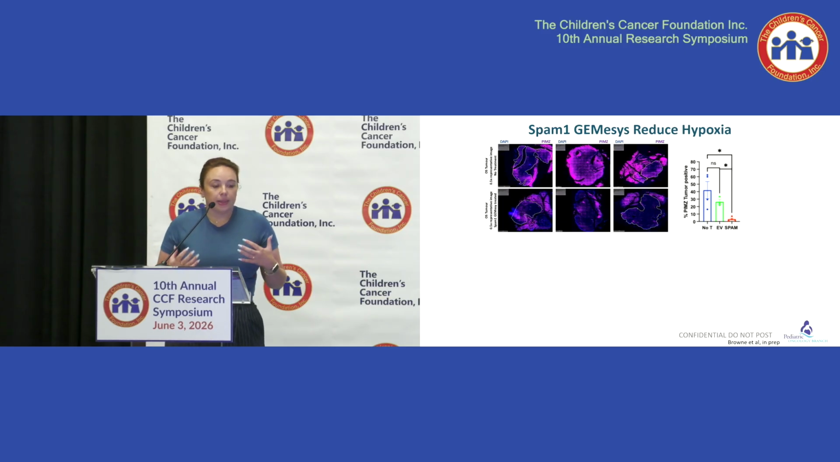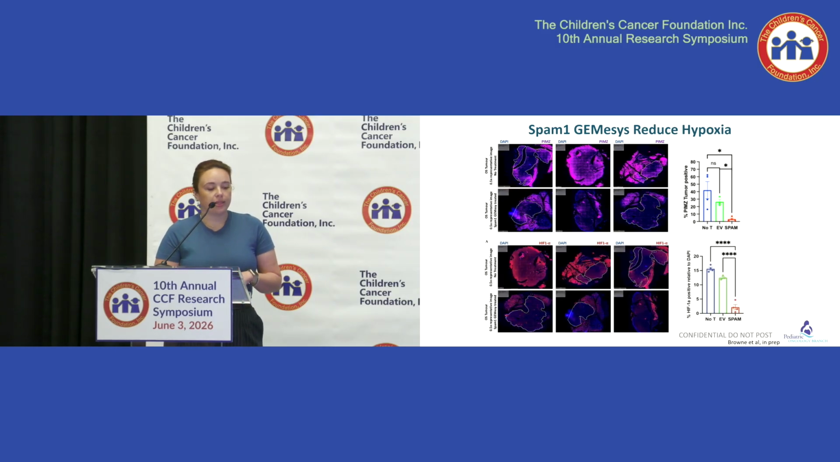Again, we were seeing systemic changes in hypoxia, not just on the margin of the tumors, but even in the core. This is a full slide of the tumor. And at the bottom, you can see there's less purple staining. This is a hypoxia probe. So we administered it 30 minutes before euthanizing our mice. And we can see our SPAM1 treatment has a significant reduction in hypoxia. And we also confirmed this using a HIF1 alpha stain.